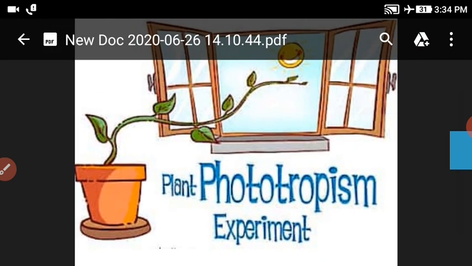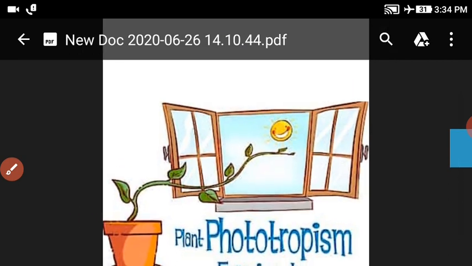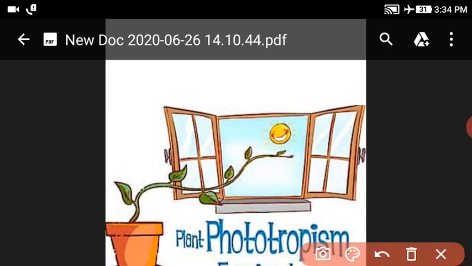First of all, we discuss phototropism. What does phototropism mean? The movement of plant parts in the direction of sunlight is called phototropism. The stem and leaves move in the direction of sunlight. Example, the shoot of the plants.